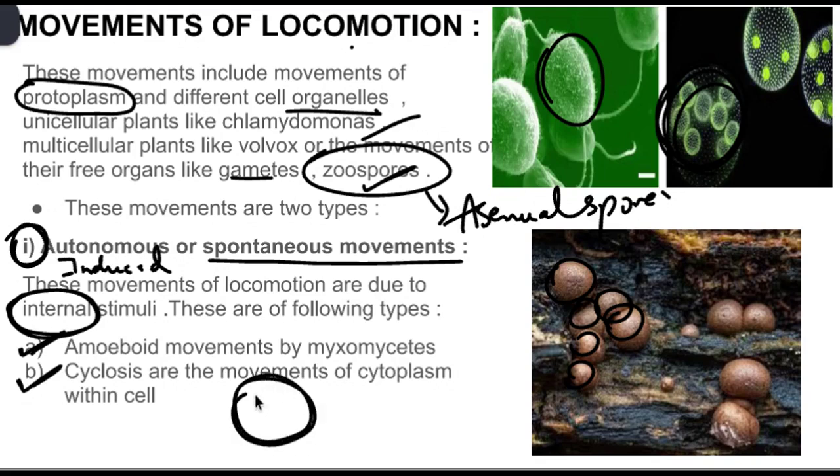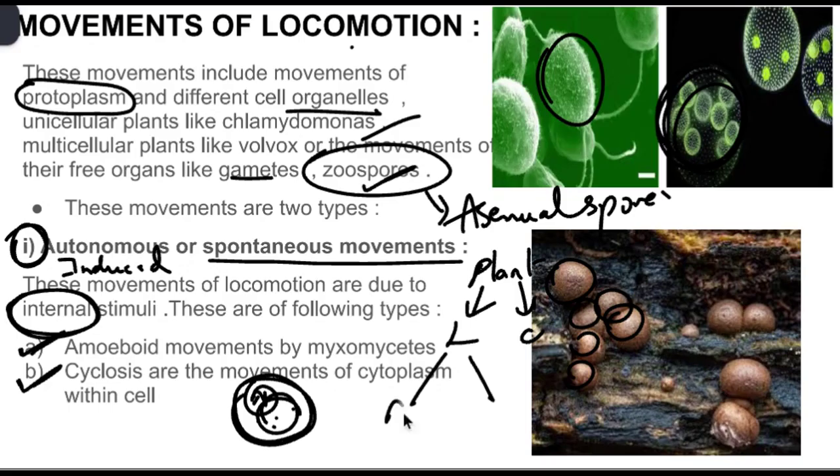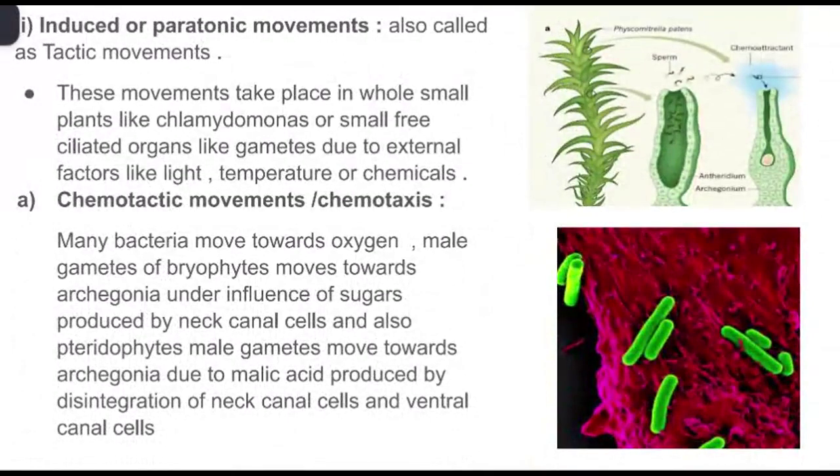If this is the cell and this is the nucleus, the cytoplasm moving inside is also a type of locomotion movement. So plant movements are of two types: movement of locomotion and movement of curvature. Again, locomotion is of two types. First one is autonomous and second one is induced. Again, autonomous is of amoeboid and cyclosis. Next, coming to induced, they are also called paratonic movements, and these are also called tactic movements.